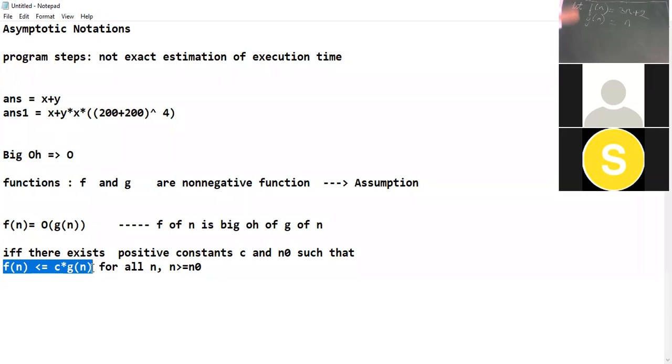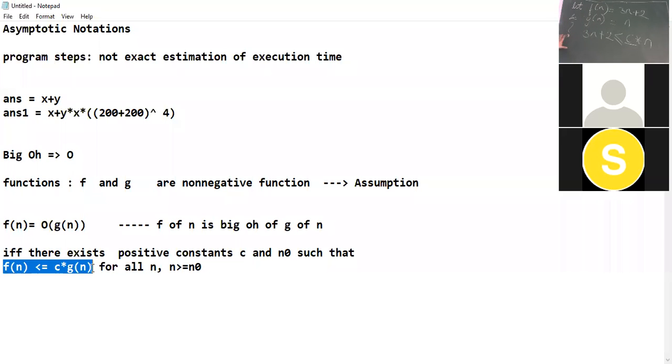So we want to find whether f of n, that is 3n plus 2, is less than or equal to some constant into g of n. What is g of n in our case? It is only n.